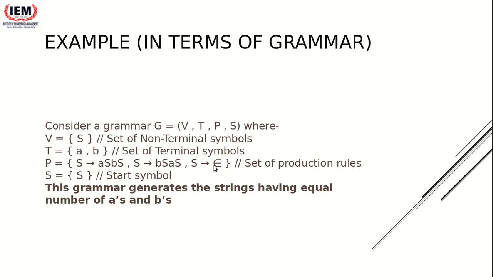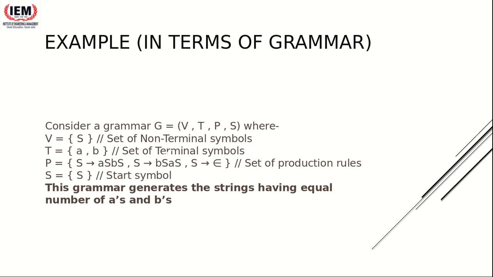What are the terminal symbols used? a and b. You can also say null is a terminal symbol. It's not written over here, but you can consider it as a terminal symbol. So a and b, and these are the production rules. P is equal to this, and S is obviously the starting symbol. Now, as you have understood what a production rule, a terminal symbol, and a non-terminal symbol are, we will try to generate grammars.